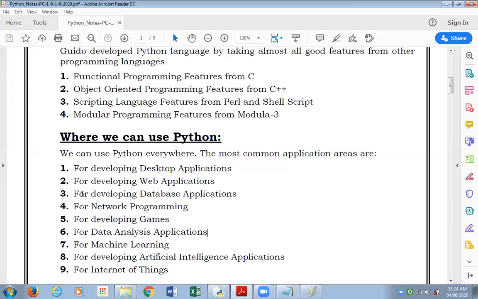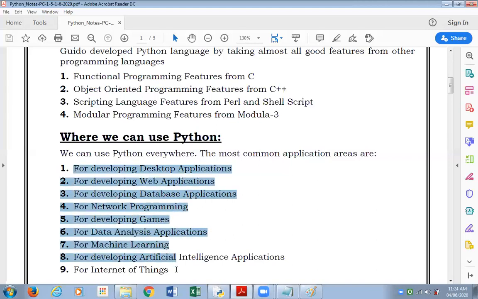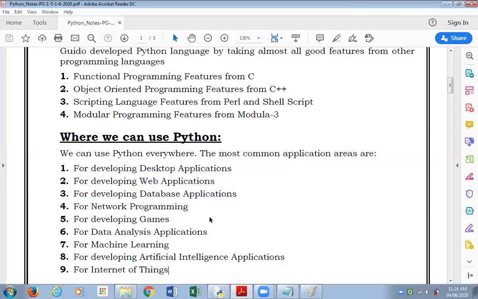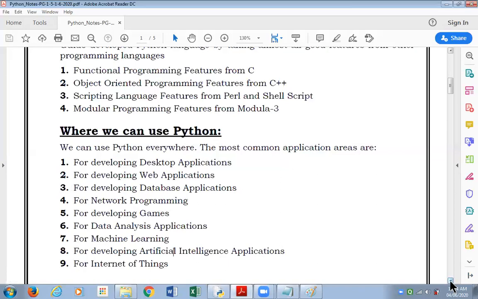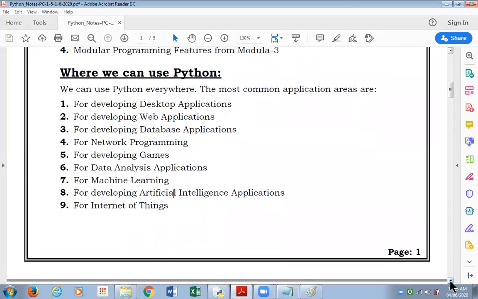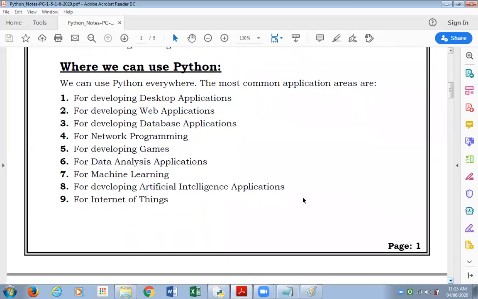Now let me tell you, all these applications are very, very popular nowadays. In fact, database applications, data analysis, machine learning, artificial intelligence, and Internet of Things is a very, very lucrative area, and programs for all these areas can be developed with the help of Python.